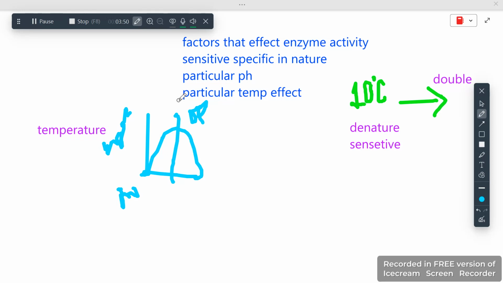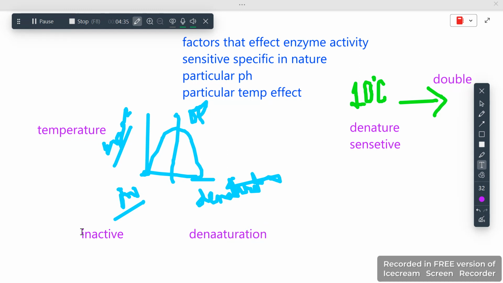This was a specific point at which they were supposed to work efficiently and properly. Here they were inactive, here they got the optimum temperature, and this was the enzyme activity. And now what will happen if we increase or decrease it beyond this step? Here there will be denaturation, just because they will not work now. So at the first point they were inactive, and on the second they became denatured.